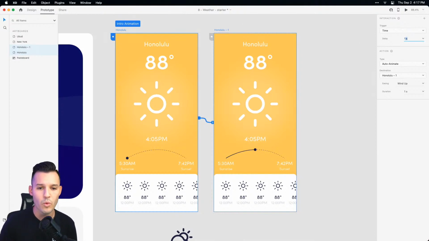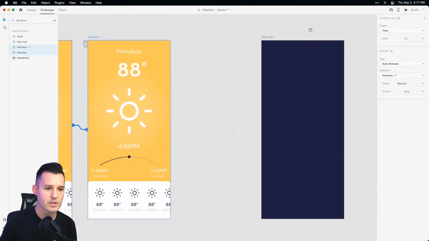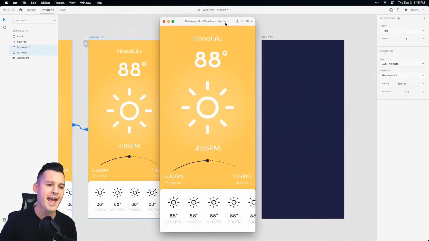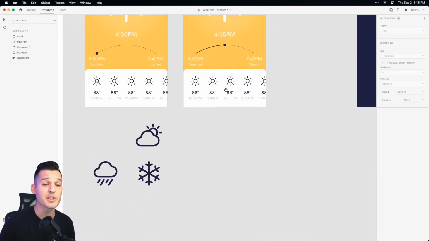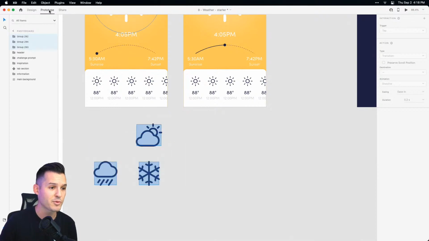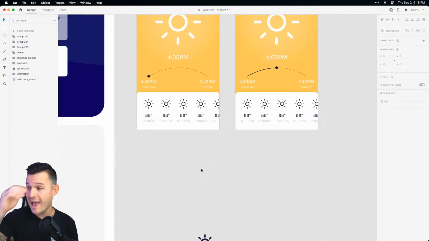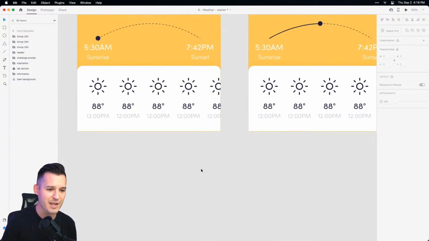We need about a 1 second delay, and maybe wind up's not the right thing for us. Maybe bounce. Can we slow this thing down to be 1.2 seconds? Okay, so now we should get a little bit of a delay. Just clear some stuff out of the way so we can kind of see it. Yeah, boy, oh boy, that's not working. Okay, so here's the solution we could do. We're not going to have time to work on the rest of our screens today. I just think I really want to get this animation right. So here's what we would have to do, and I might not even have time to do this right.